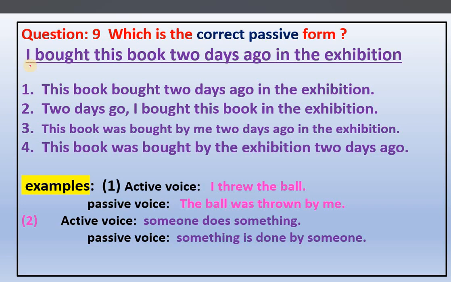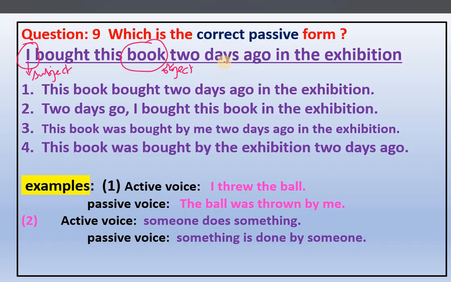So here, subject is what? I. What is I? I is the subject. What about book? Book is the object. So in active voice, the subject performs the action.